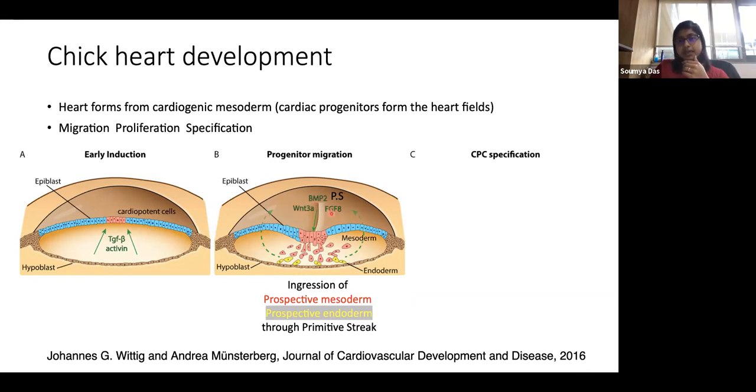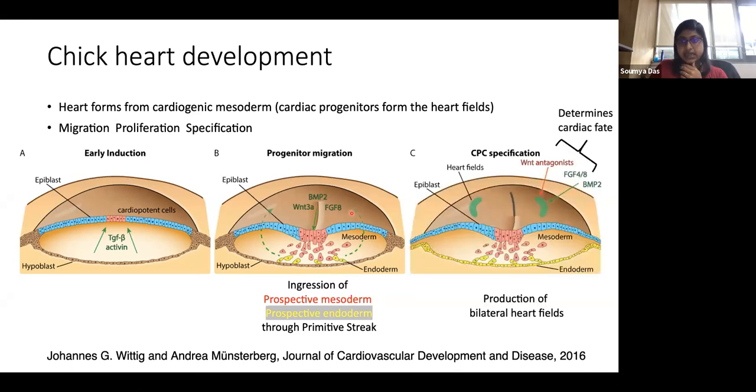And we learned about FGF in the early tunicate heart, right? So FGF is pretty important. In detail, we will learn about how these three factors come together to direct the migration and proliferation of these cells. They migrate along these lines laterally, and what they make is the heart field.